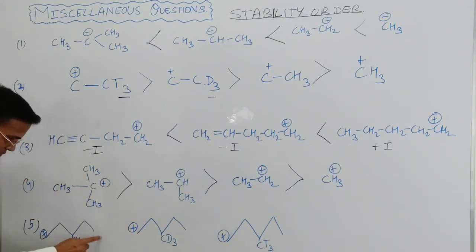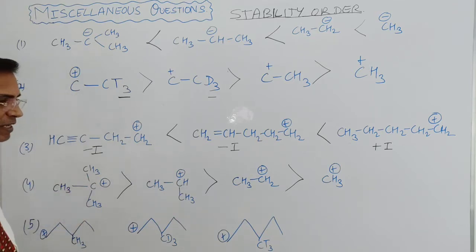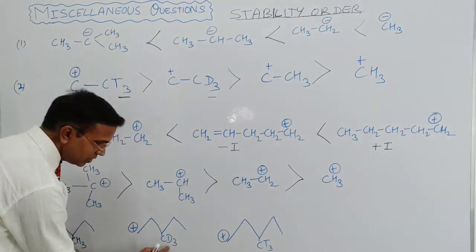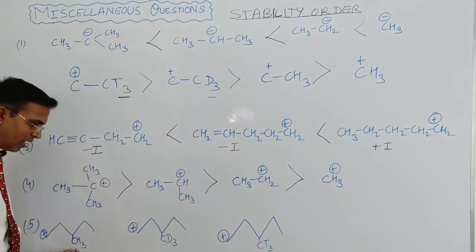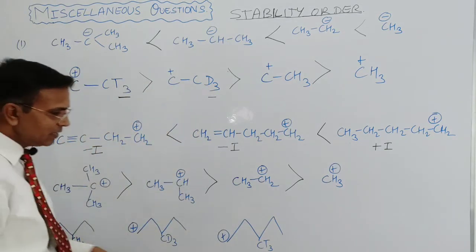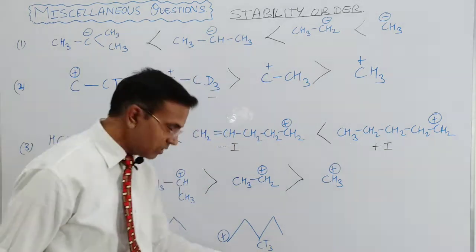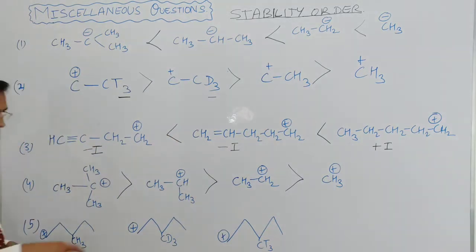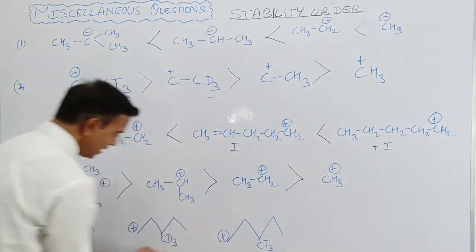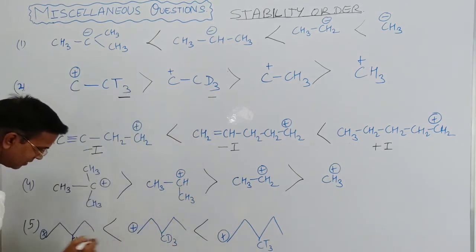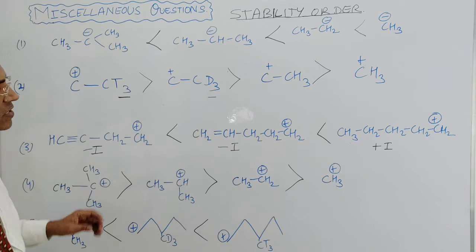Now come to this next question. It is also a carbocation, and carbocation stability is directly proportional to the plus I effect. And here the change is only hydrogen, deuterium and tritium. That means the hydrogen isotopes are changing. These three are the hydrogen isotopes, and tritium is more in weight than deuterium, then hydrogen. So it shows more plus I effect than CD3, then CH3. So it is more stable than this, than this. So these are the stability orders.